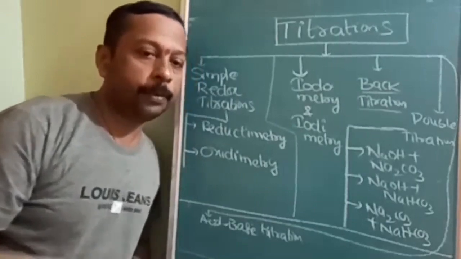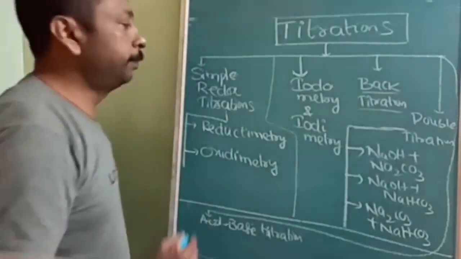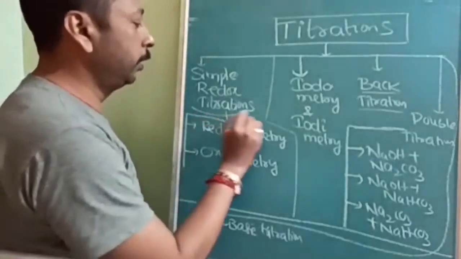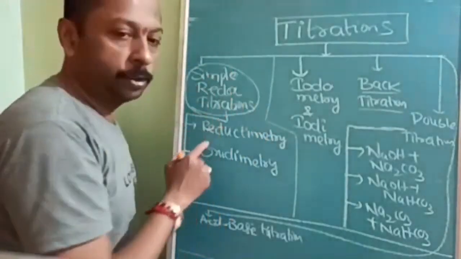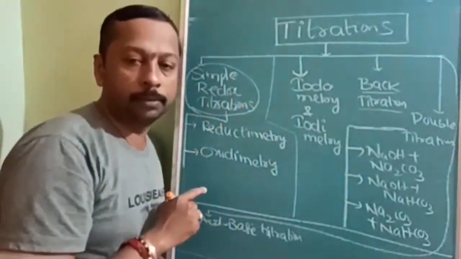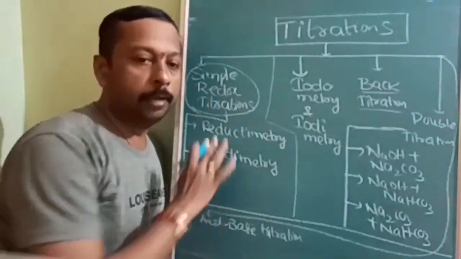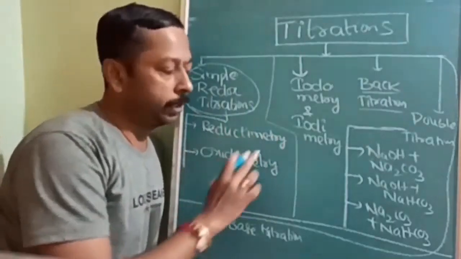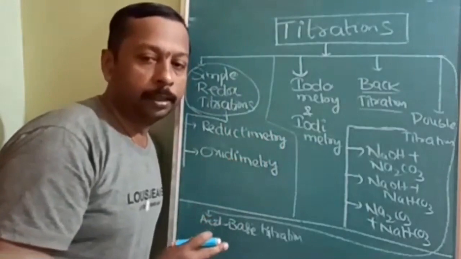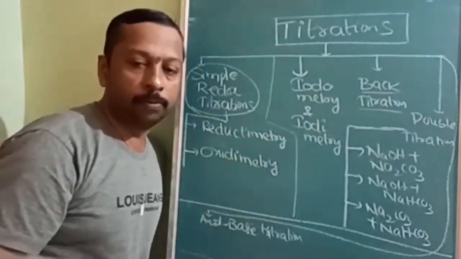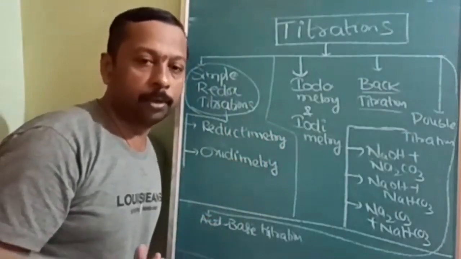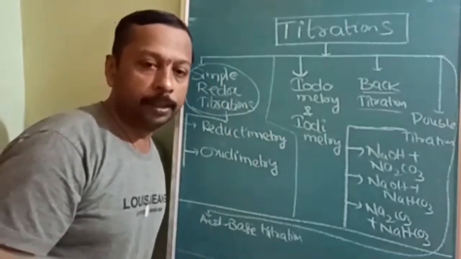First of all, the simple redox titrations. It may not be clear as of now; that's why I am reading it out, and once we study each individually, the headings and everything will be clear. This is just to give you an overlook of what we are going to study in this lecture.